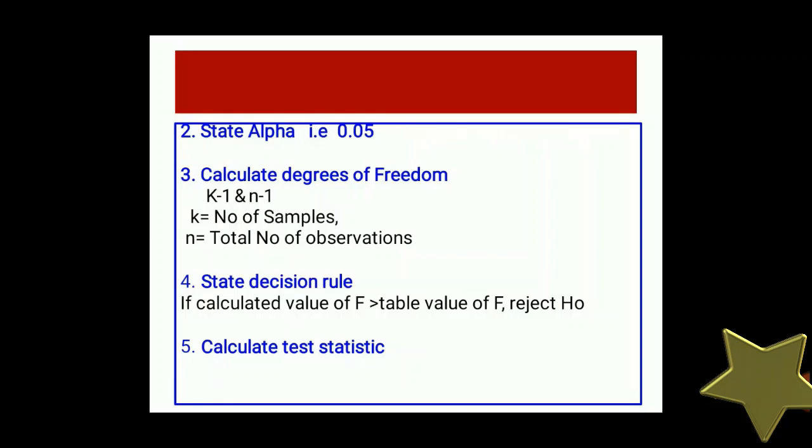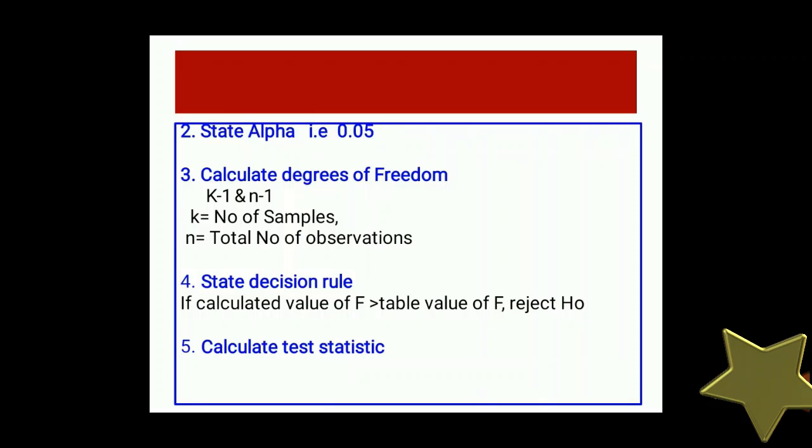State alpha, that is 0.05. Here we will go for the 95%. Degrees of freedom are k minus 1 and n minus 1. Here k is the number of samples, that is the number of groups, and n is the total number of observations in all the groups. Like if we have 5 observations in each group, then the total number of observations is 15, that is 5 plus 5 plus 5.